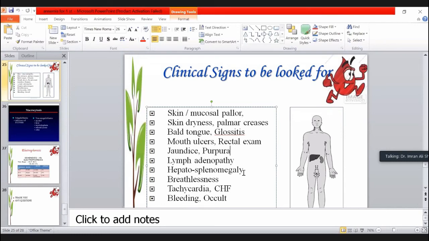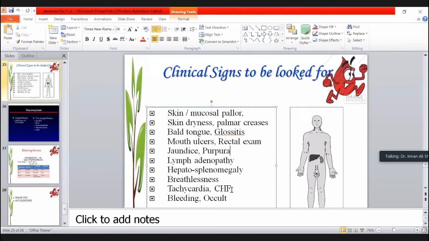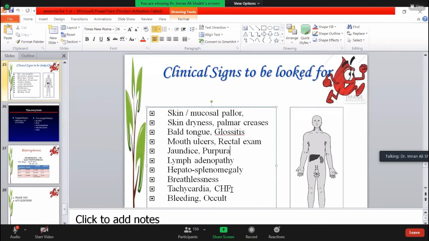The rest of all we have discussed. Tachycardia is an increase in the resting heart rate to more than 100. CHF is chronic heart failure. When anemia is not treated for a longer period of time, the heart will be enlarged. Both chambers of the heart, left and right, will not function well, with increased preload and afterload and venous congestion, causing puffiness over the body, face, and feet of the patient.